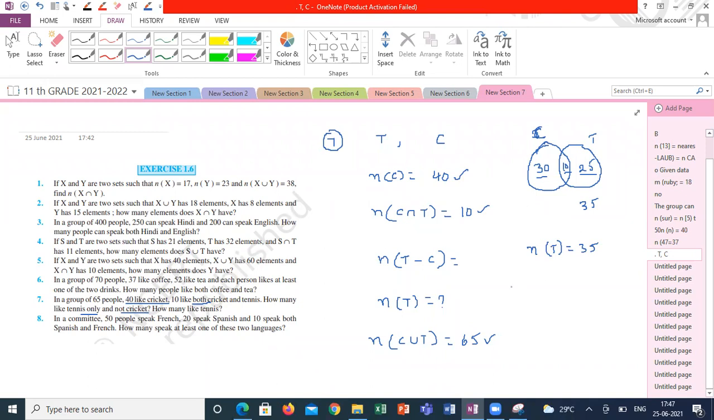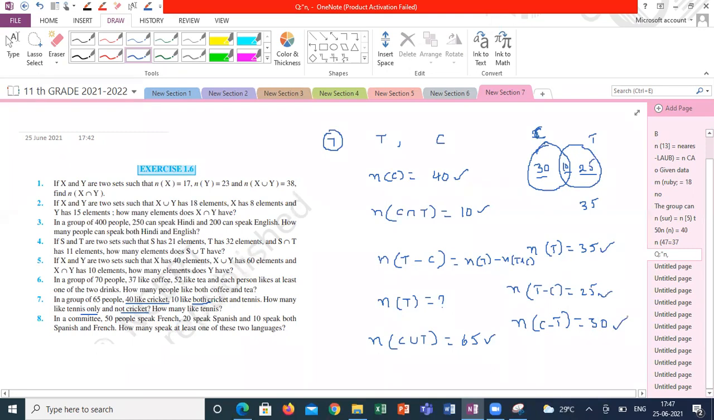Which likes only tennis is 25. Which likes only cricket means 30. So this is the best use of the Venn diagram. Understand it, otherwise you have to remember the formula. What is N of T minus C? N of T minus C is N of T minus N of T intersection C. Like this you have to do. But if you are drawing the Venn diagram, you are able to calculate any kind of relation between T and C. Is it clear, guys? What is the use of the Venn diagram?